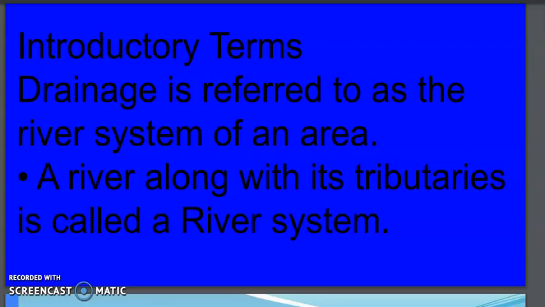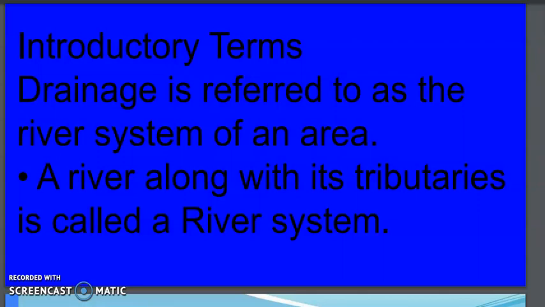So drainage is referred to as the river system of an area. If you look at a map, you will notice blue colored small streams flowing in different directions from a main river, which ultimately joins another river or a lake, or flows to the ocean. This blue colored network on the map shows the drainage system of an area.